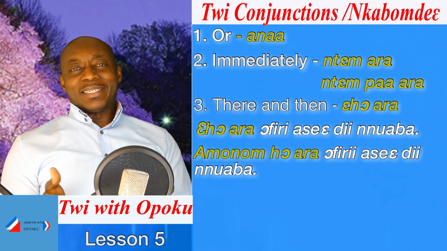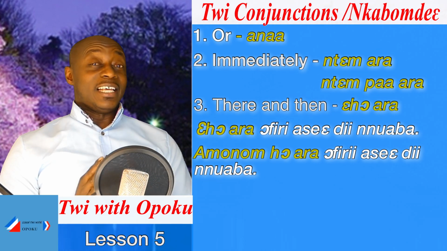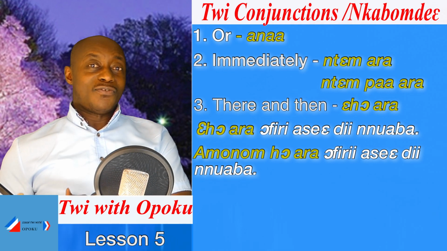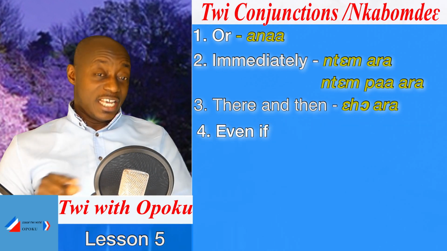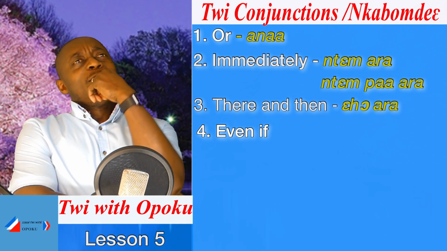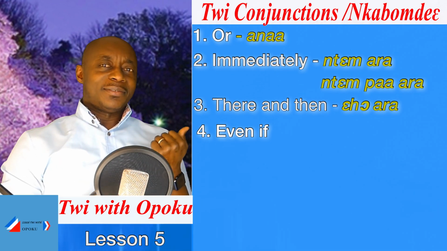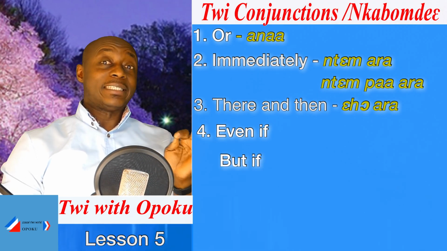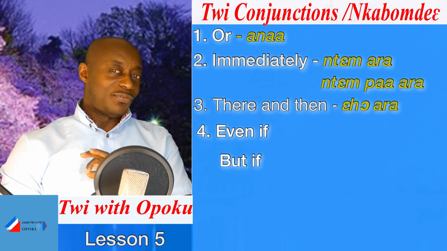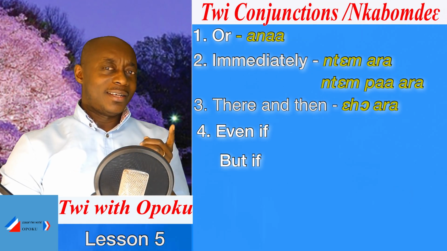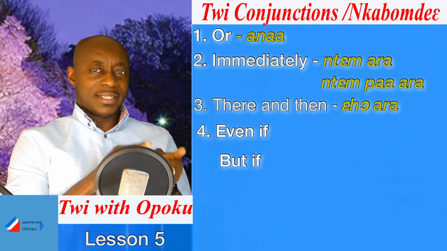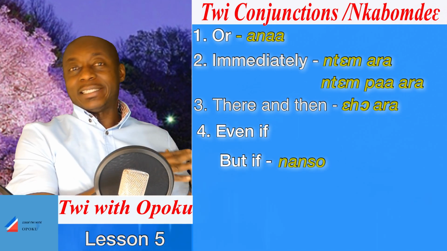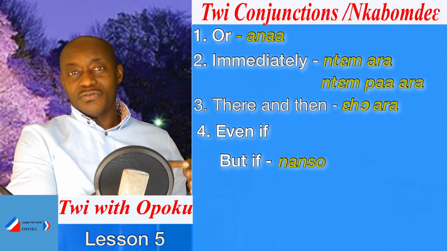The next statement was that even if he doesn't have appetite for it, he will eat. Even if. Do you remember in the previous lesson, we learned this conjunction. That was what? But if. Do you remember the explanation that we gave to it? We said nanso for the but.